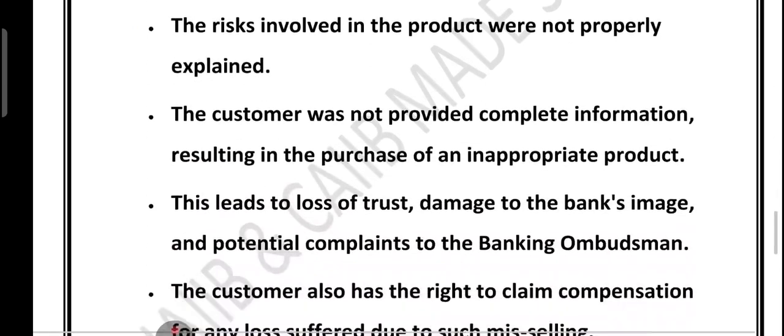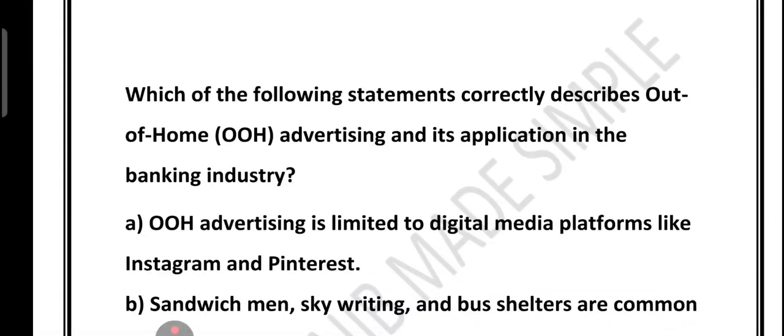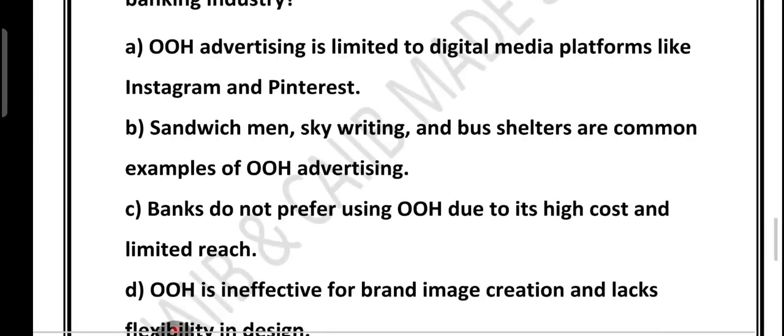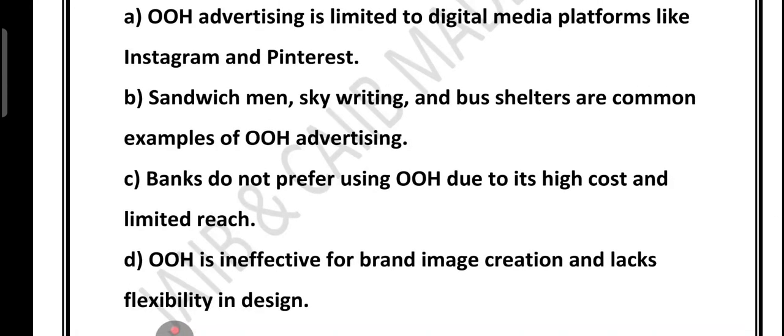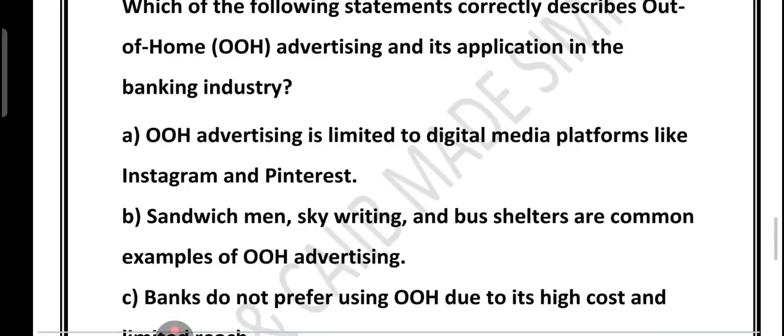Now friends, let's see the third question. Third question is a very good question. The question is: which of the following statements correctly describes OOH, out of home advertising, and its application in the banking industry? Option A says that OOH advertising is limited to digital media platforms like Instagram and Pinterest. Option B says that sandwich men, skywriting, bus shelters are common examples of OOH advertising. Option C says banks do not prefer using OOH due to its high cost and limited reach. Option D says OOH is ineffective for brand image creation and lacks flexibility in design.